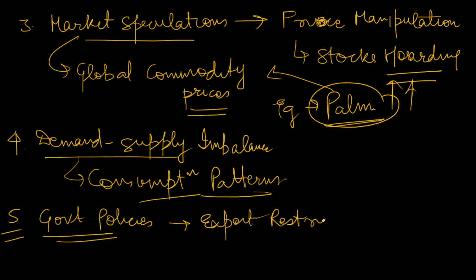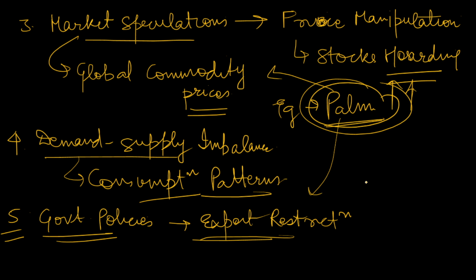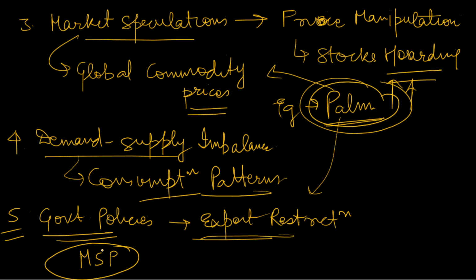So what it will do, it will increase prices. Suppose we are exporting, there could be some export restrictions. So what happens in times of scarcity, the government reduces the export of essential items. Suppose there is a palm oil export restriction in Indonesia. Obviously, it will be decreased in India, and the remaining palm oil prices will grow. Okay, MSP sometimes also leads to a rise in prices because it distorts the market dynamics.